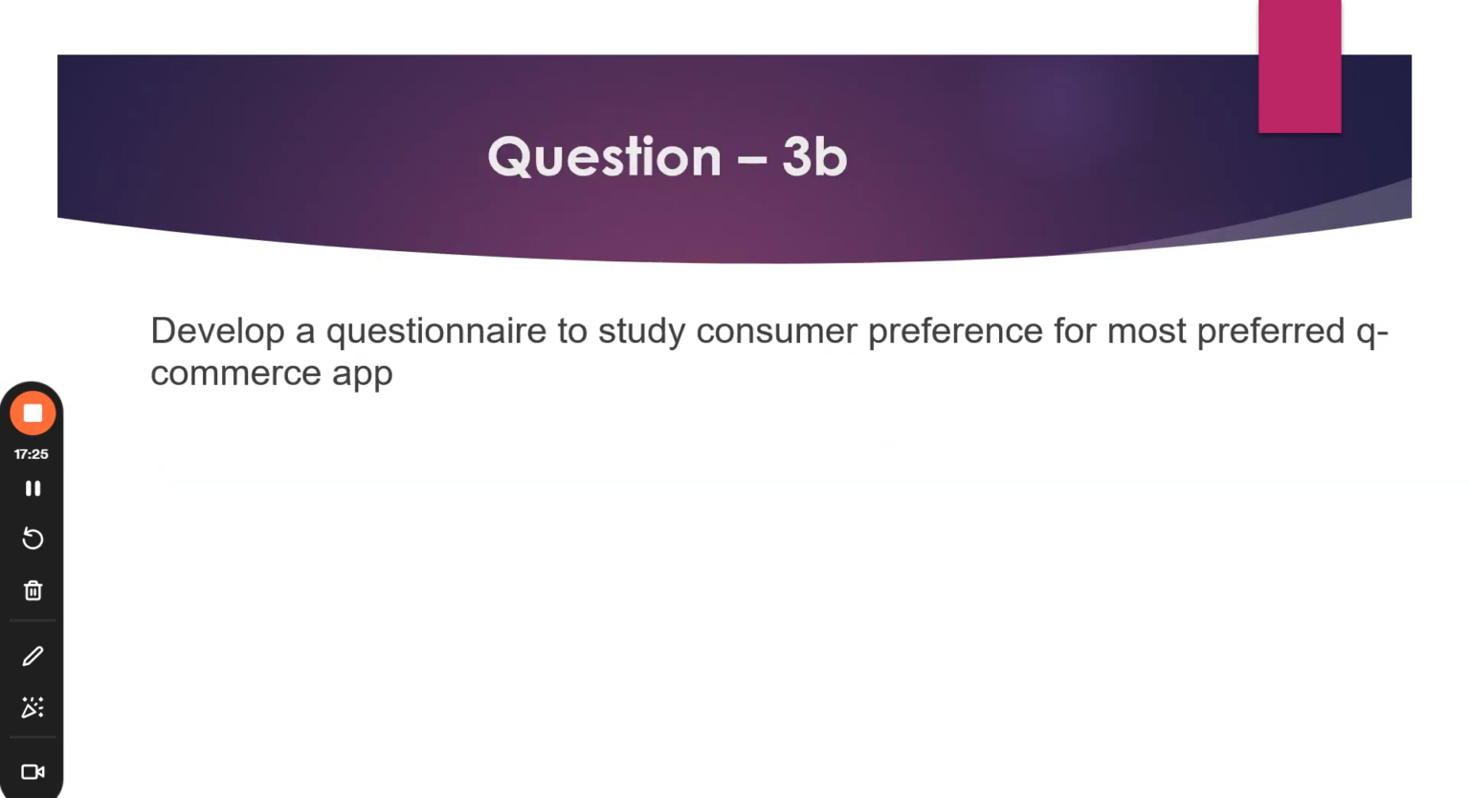So the third A question is pretty much clear. Then the third B part, this is a very tricky question, and I think last semester, last year, a similar question was asked in the third sem and fourth sem, and it's a very common question to prepare a questionnaire to study the consumer preferences for the most preferred Q-commerce apps.